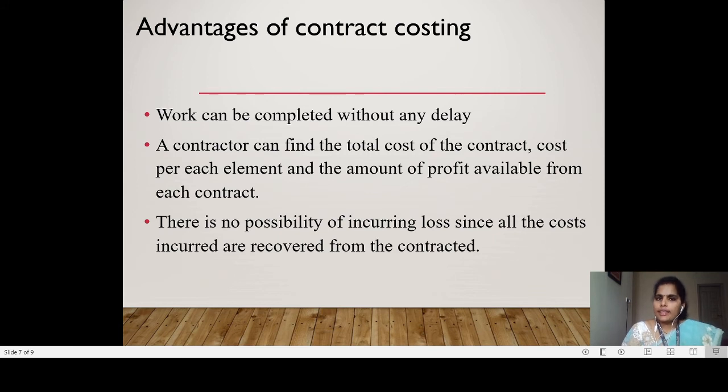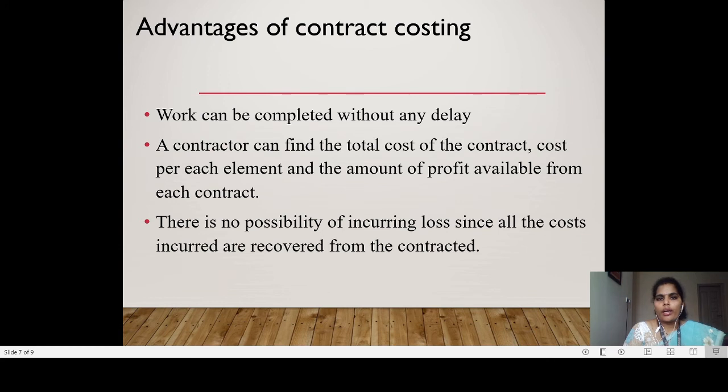The next one: suppose I agreed to the contract for construction of a house for 50 lakh. Due to some reason, for example material cost or labor cost increases, the cost is increased.